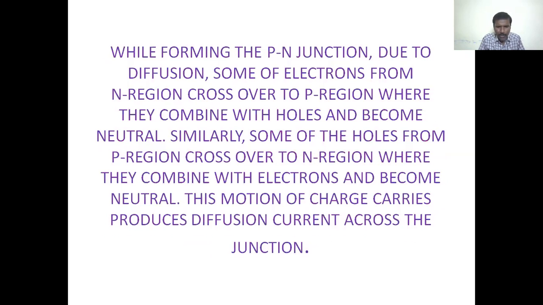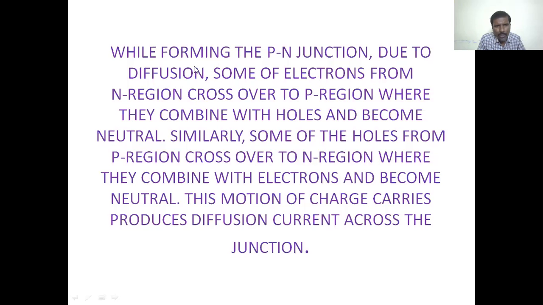Diffusion is nothing but electrons or holes moving from a place with more electrons or more holes to a place with fewer.